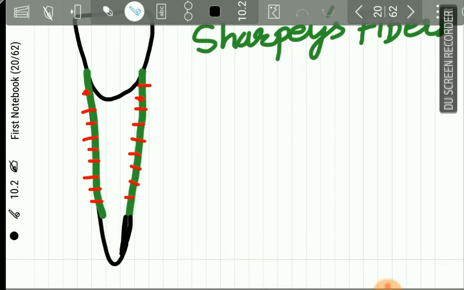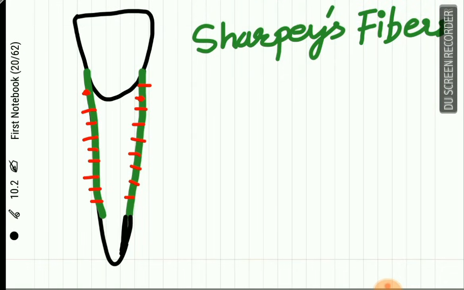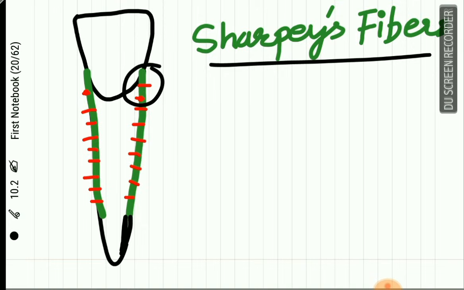Now, the extrinsic fibers of the cementum are perpendicular to the root surface, as shown in this diagram. These fibers are called Sharpey's fibers. When cementum is thin, the Sharpey's fibers cross the entire thickness of the cementum. As shown in this diagram, the red Sharpey's fibers cross the entire thickness of the cementum.